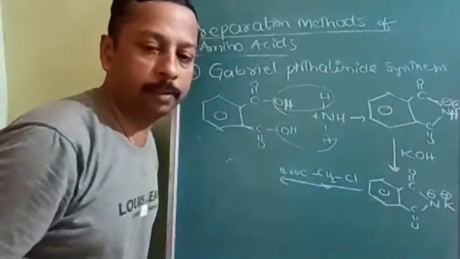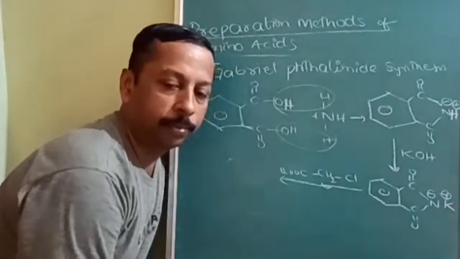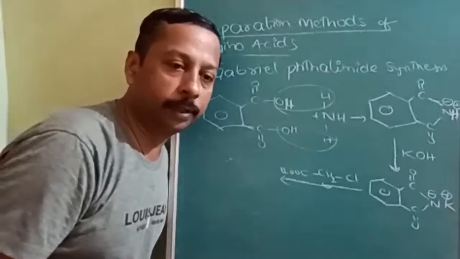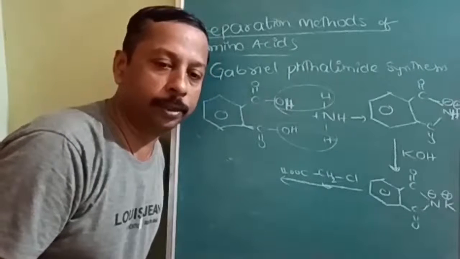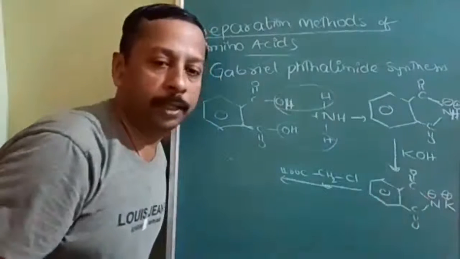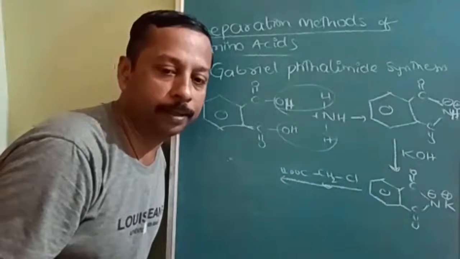That is the disadvantage. The Gabriel phthalimide disadvantage is that it can produce only primary amines, and incidentally all of our amino acids are primary amines only. So therefore we can conveniently use this. There is one kind of primary amine which cannot be prepared.